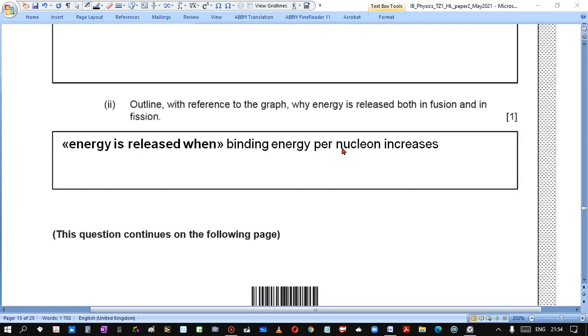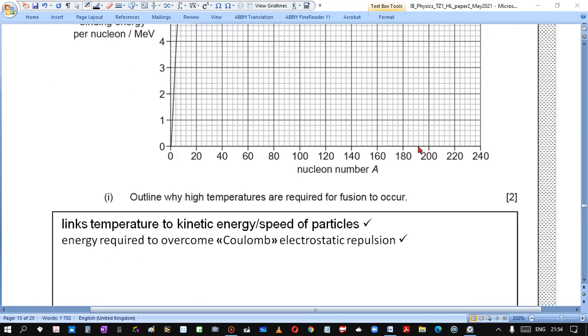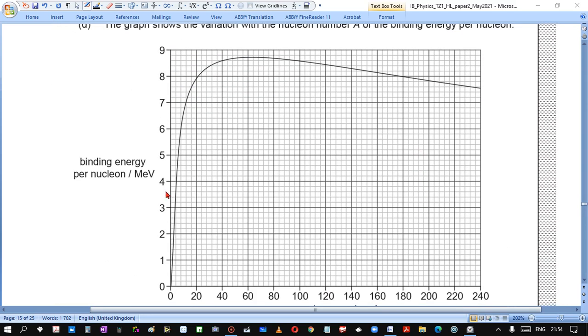Energy is released when binding energy per nucleon increases. If we take, for example, two nuclei on the left of the maximum, they have less binding energy than the top.